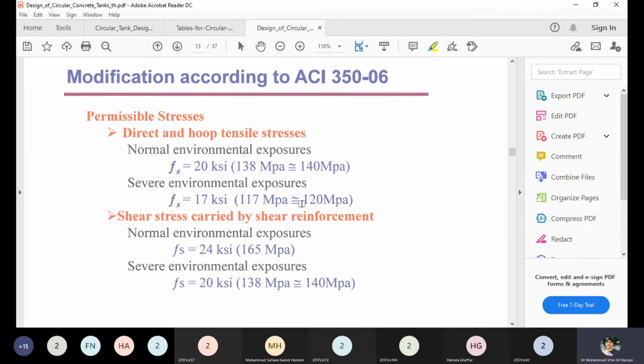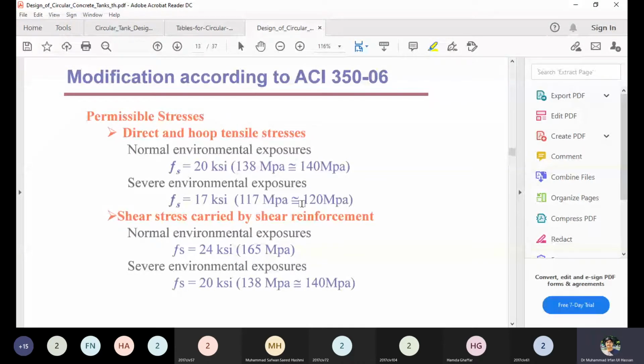These are some modifications, the limits for the circular tank design. If you are designing the tank and you have determined some stresses and you want to compare your stresses with the limiting allowable stresses, what are the values of these permissible stresses? These are 140 megapascal for the normal conditions, and for severe conditions it is 120 megapascal for the shear stress carried out.